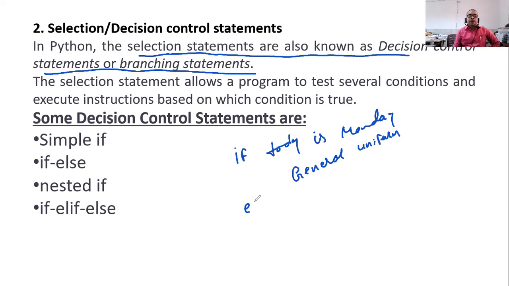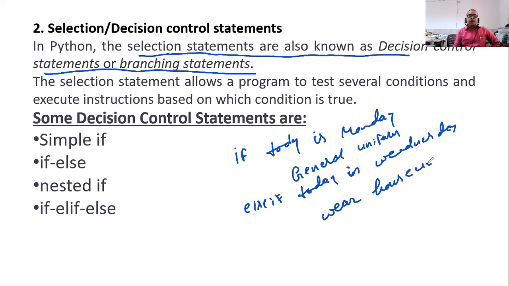Else if today is Wednesday, wear house uniform. Like this, you will wear the general uniform if today is Monday. The execution of the code totally depends upon the condition. This is one example which I have cited.